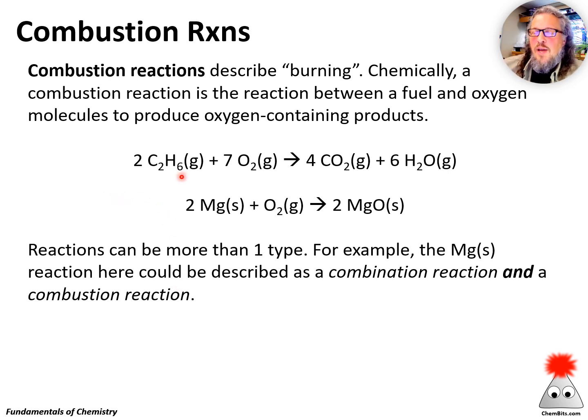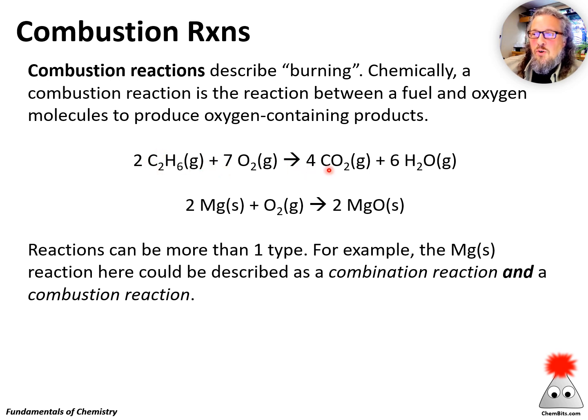So a couple reactions here. The first one is a little bit more typical fuel. This is a hydrocarbon fuel, C2H6. This is ethane. Ethane reacts with oxygen, O2 gas, and forms oxygen-containing products. So we've got carbon and hydrogen in our fuel.